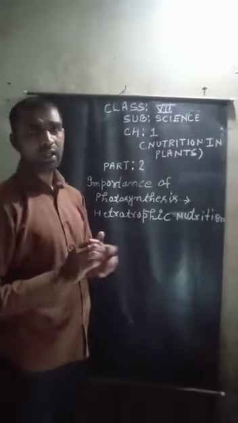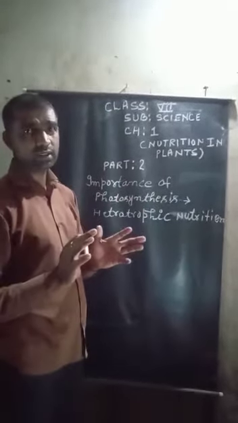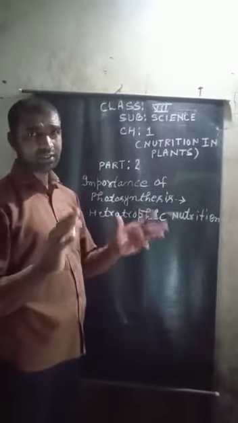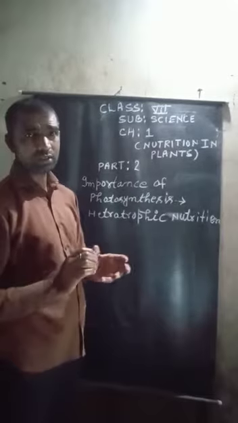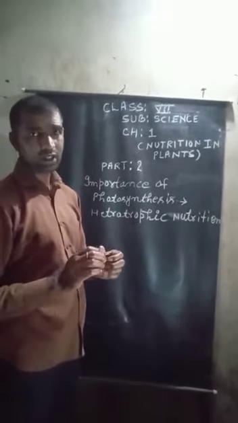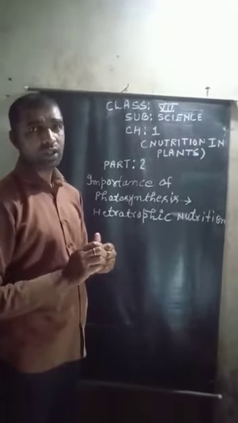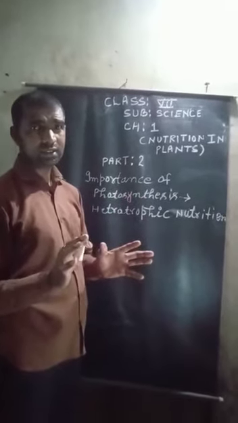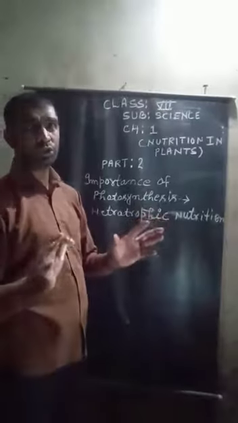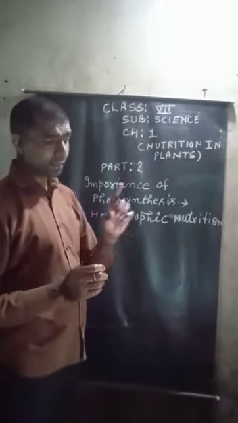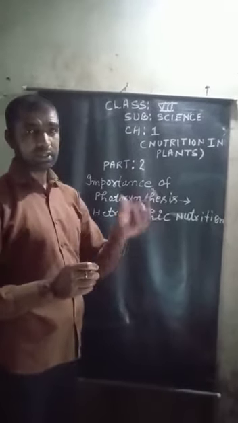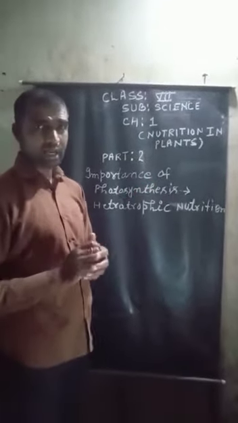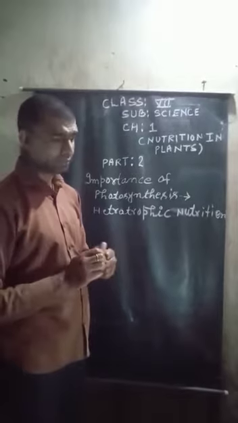Because in the process of photosynthesis, plants make starch as a byproduct, and oxygen also. Not all the starch, that is carbohydrate, can be used by plants. So excess starch, that means excess glucose, is stored in the plant body as starch.